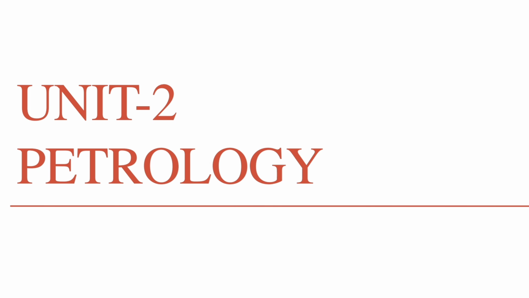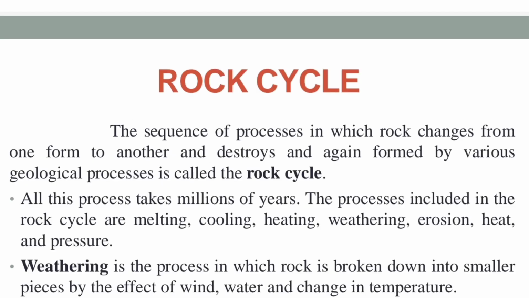And next topic is rock cycle. Before the rock cycle, we need to know what a rock is. A rock is a natural substance composed of solid crystals of different minerals that have been fused together into solid lumps. Minerals may or may not have been formed at the same time. Most of the rocks on the earth today are 100 million years old. Rocks are naturally occurring, solid collections of mineral grains and chemicals.